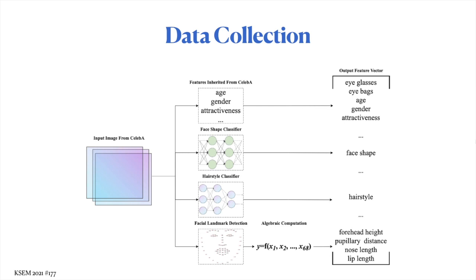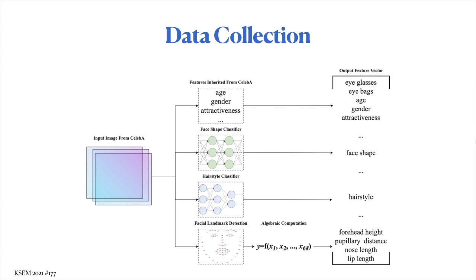The first part is those features we also inherited from CelebA, which includes age, gender, attractiveness, and so on. Note that here, attractiveness is an especially helpful feature when you are trying to build a hairstyle recommendation system.